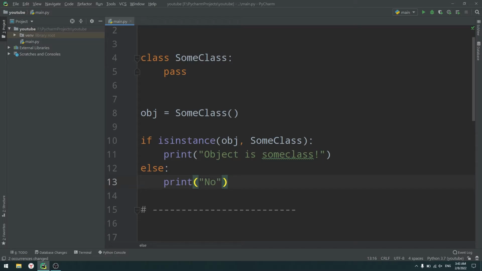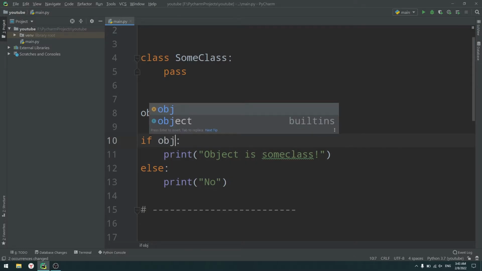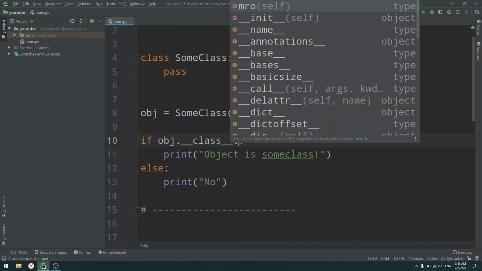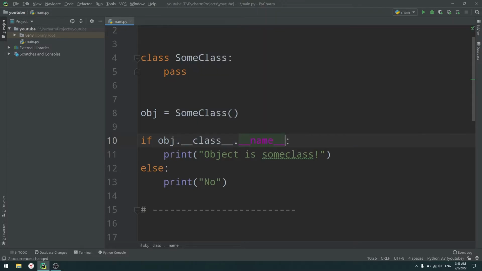So if you can't describe specifically why you need to use object.__class__.__name__ or anything else, if you can't really say "I need to use that part of my code to do that," then never use it.